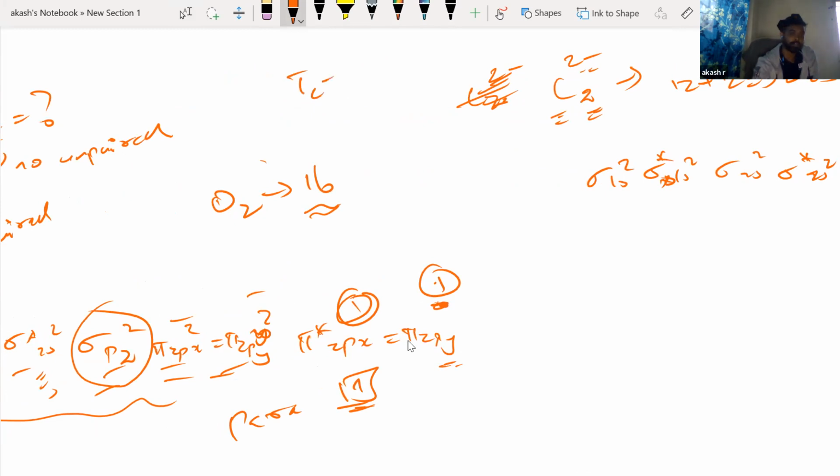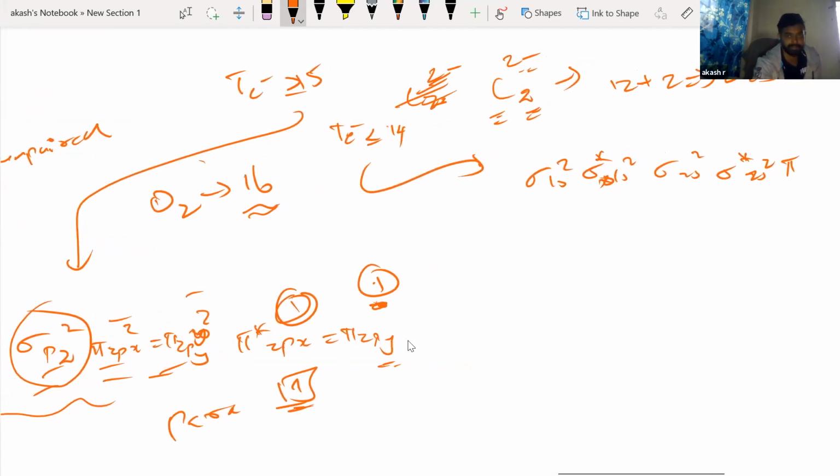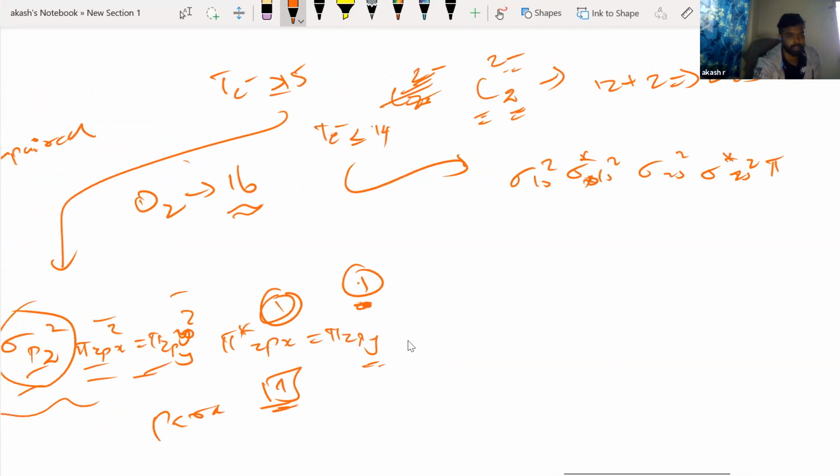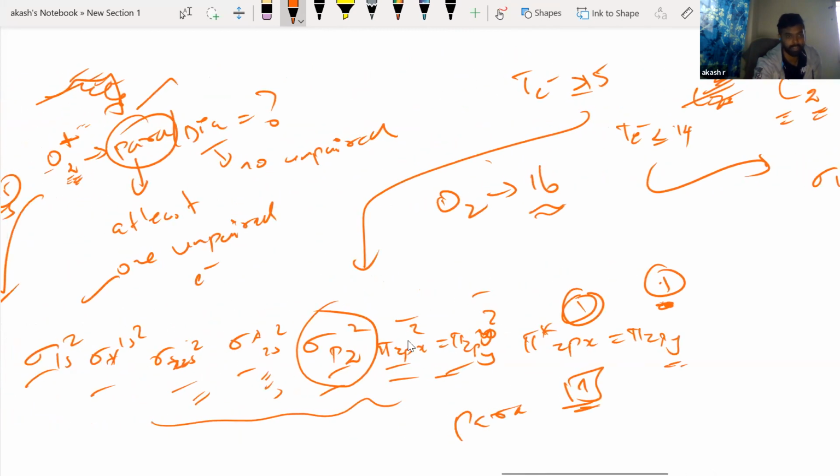If the total number of electrons is greater than or equal to 15, you will use this; if it is lesser than or equal to 14, then you will use this configuration. Two different configurations will be there, right?